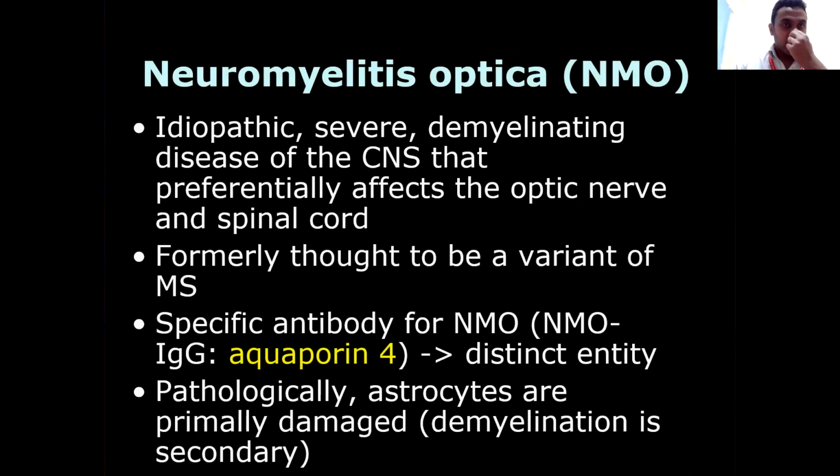MRI in neuromyelitis optica. Remember neuromyelitis optica? It is an idiopathic, severe demyelinating disease of the CNS that preferentially affects the optic nerve and spinal cord, commonly thought to be a variant of multiple sclerosis. The specific antibody for neuromyelitis optica is NMO IgG, aquaporin 4, which is a distinct entity. Pathologically, astrocytes are primarily damaged. Demyelination is secondary.